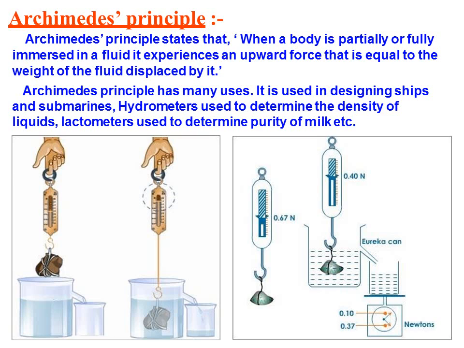This principle has many uses. It is used in designing ships and submarines. So this Archimedes principle is applicable in designing ships and submarines. And the instrument hydrometer is used to determine the density of liquids, and lactometer is used to determine the purity of milk, etc. So that is the device or instrument used to measure the density as well as the purity.